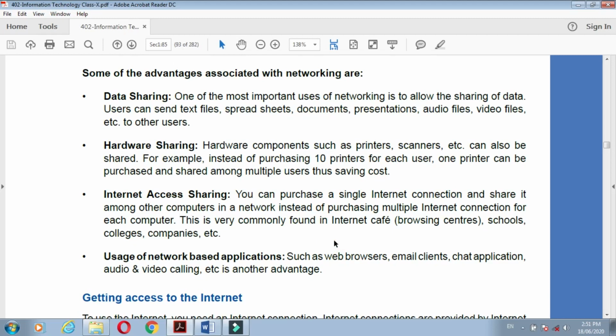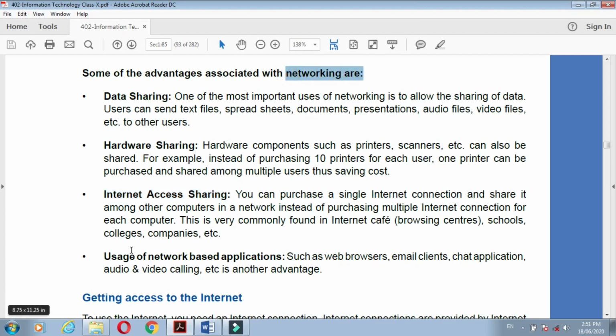So what we do? We purchase a single internet connection and connect it to one computer, and by using a network we can connect all the remaining 19 computers to that single computer. So that is called internet access sharing. This is also an advantage of networking.